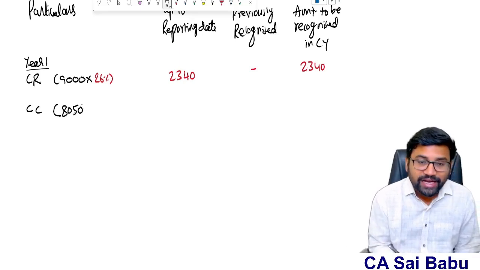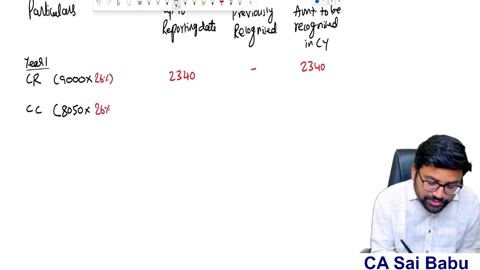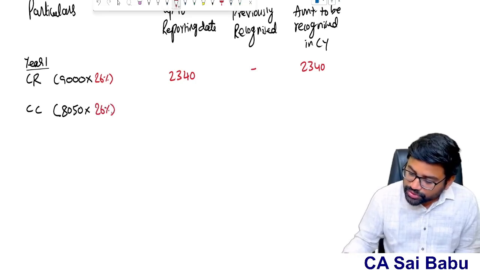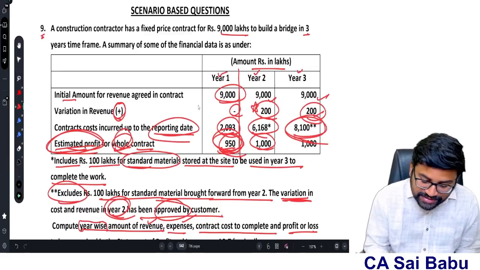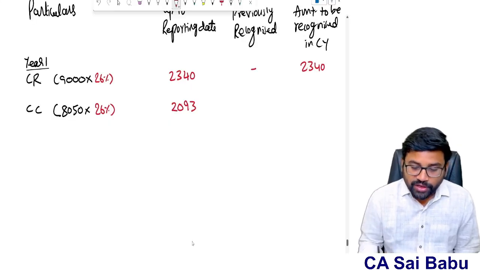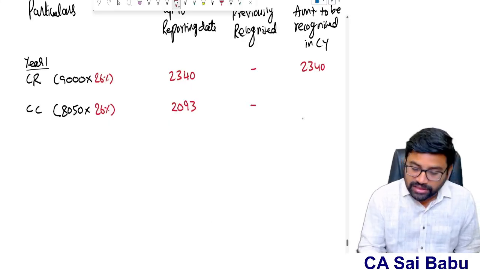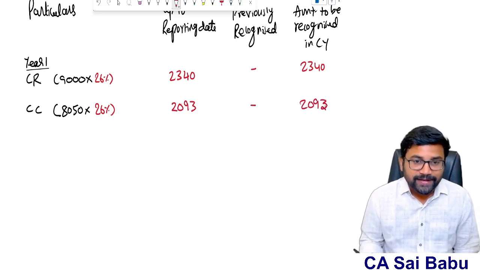We have found 8,050, into how much of the contract finished? 26%. So 8050 into 26% is 2093 lakhs. See here, exactly the cost incurred, 2093. And anything previously recognized? Nothing. So 2093 is the amount to be recognized in the current year.